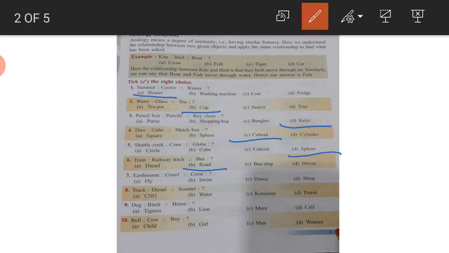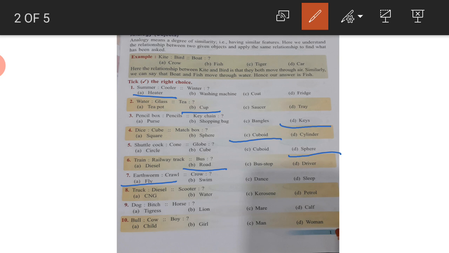How does an earthworm move? Earthworm crawls, like a snake. Earthworm also crawls. So what will a crow do? Fly, swim, dance or sleep? This is very easy. Fly. So the seventh answer is A, fly.